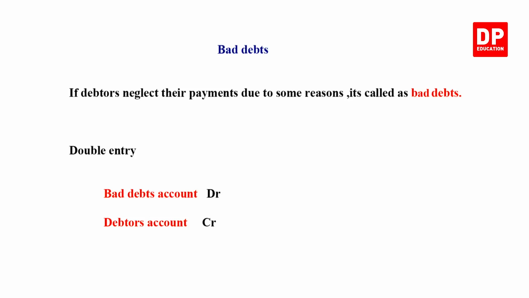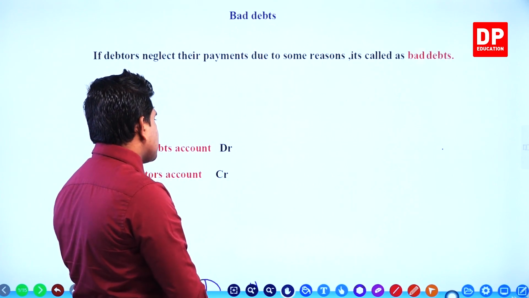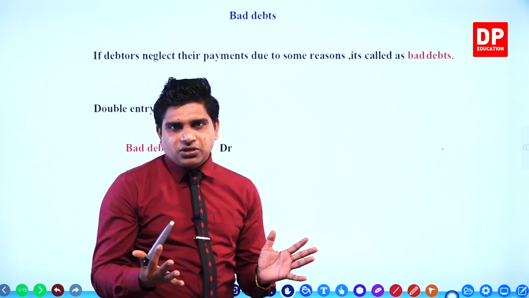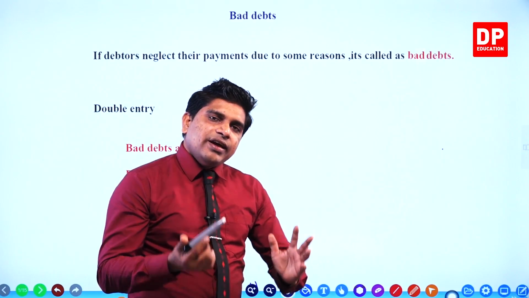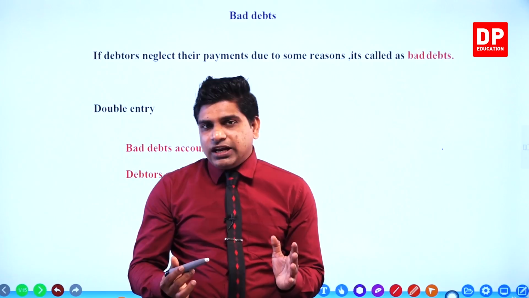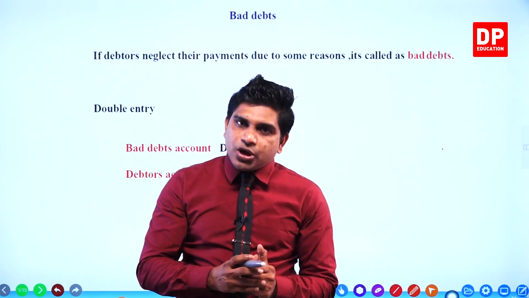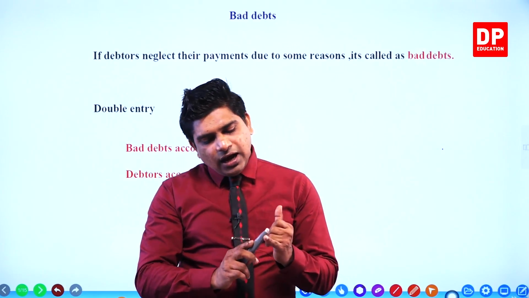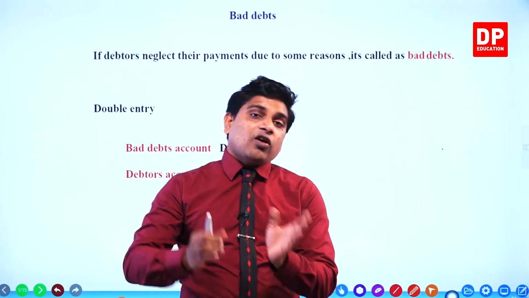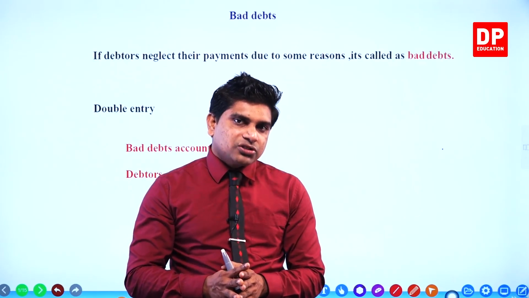Then the double entry comes like this: bad debts account debit, debtors account credit. Bad debts is a loss, an expense. Loss, expense, and asset accounts, generally their balances we record on the debit side. Income, capital and liability accounts, those balances we record on the credit side of their accounts.